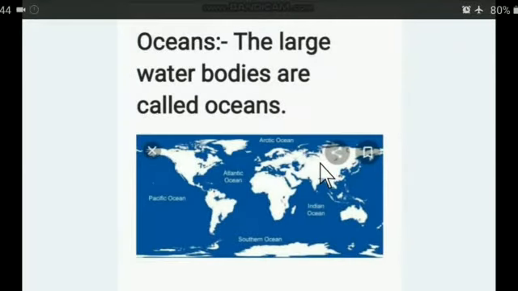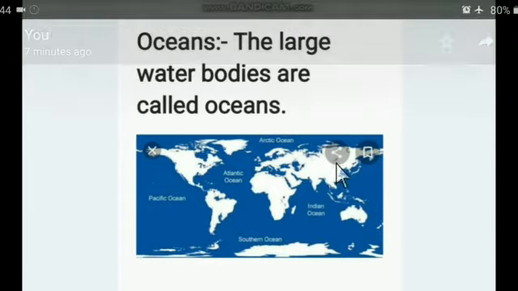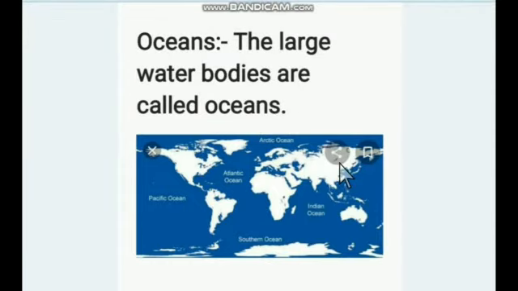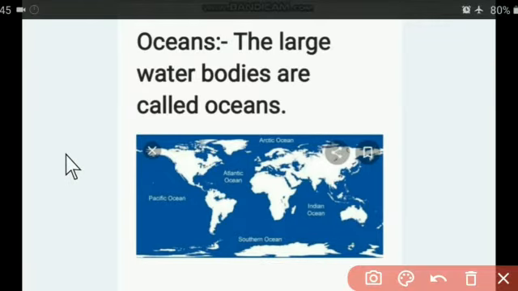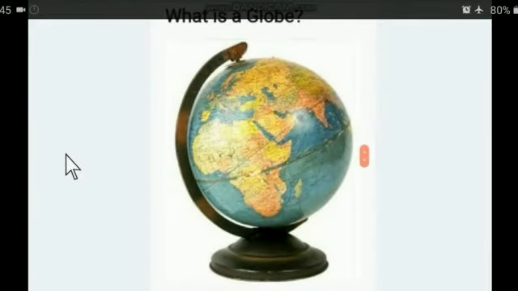Oceans. The large water bodies are called oceans. There are 5 oceans in the world, such as the Pacific Ocean, the Atlantic Ocean, the Indian Ocean, the Antarctic Ocean. The Antarctic Ocean is also called the Southern Ocean. The Arctic Ocean. The Pacific Ocean is the largest ocean in the world, and the Arctic Ocean is the smallest ocean in the world.